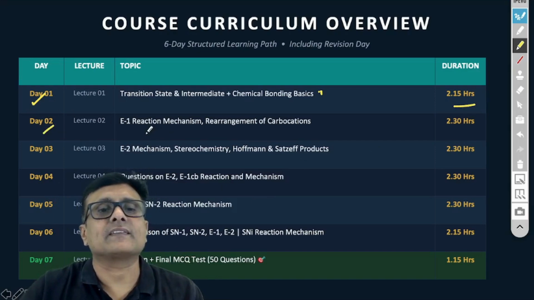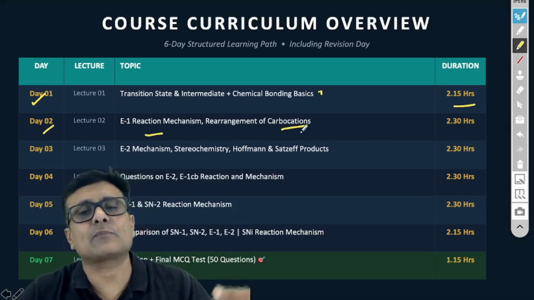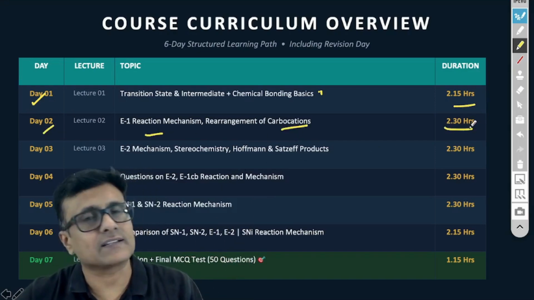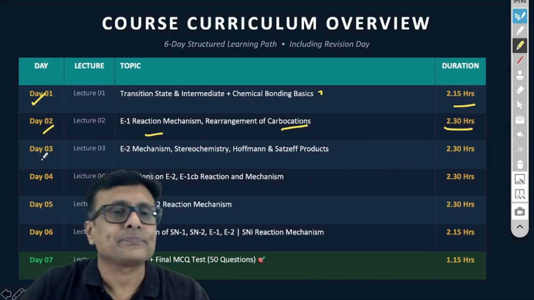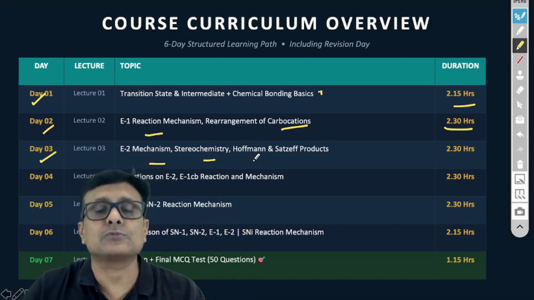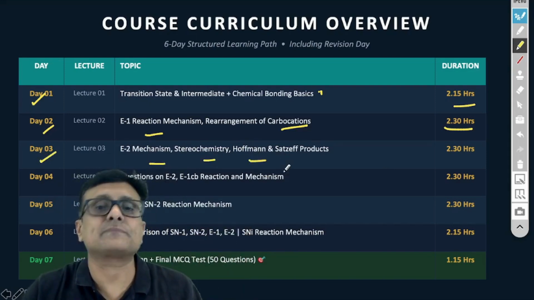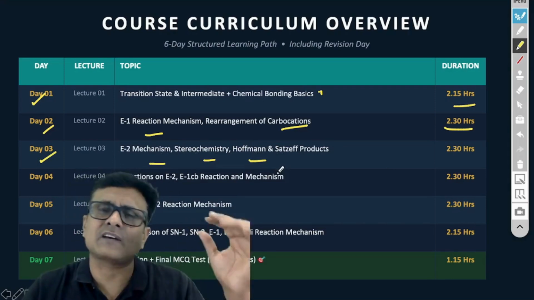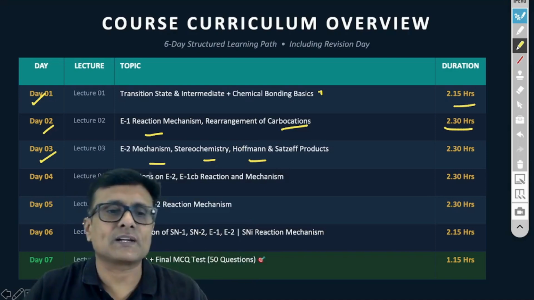Day two, you can see the E1 mechanism and how the carbocation rearranges. It hardly takes 2.5 hours for you. Day three, we have the E2 mechanism and the stereochemistry related to E2. You all know these are very important stereochemical aspects. Then you will see the regiochemistry, that is Hofmann or Saytzeff, in another 2.5 hours.